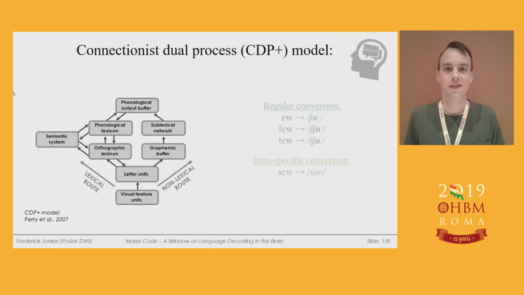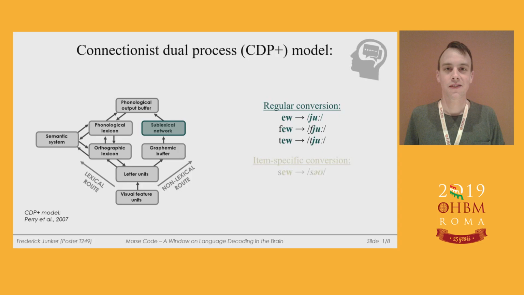So, in language research or in reading research, we know from behavioral experiments and computational models that the conversion of orthographic or written language into phonological language or speech involves two separate mechanisms, as described here by the connectionist dual process model. The non-lexical route analyzes written language as a series of graphemes by using consistent relationships to convert single graphemes into phonemes. Subsequently, these phonemes are assembled within the phonological output buffer and compared to entries in the